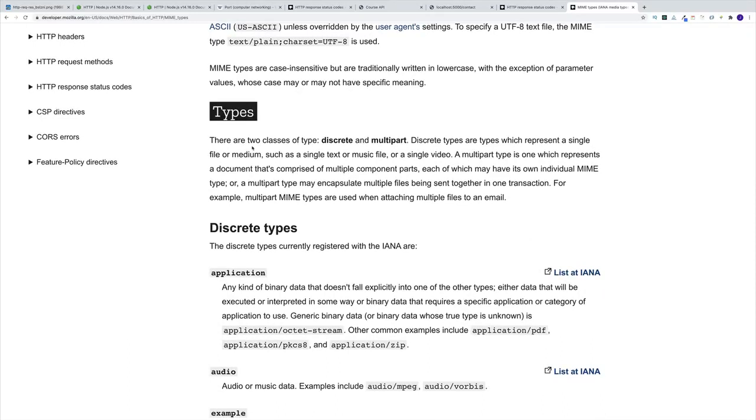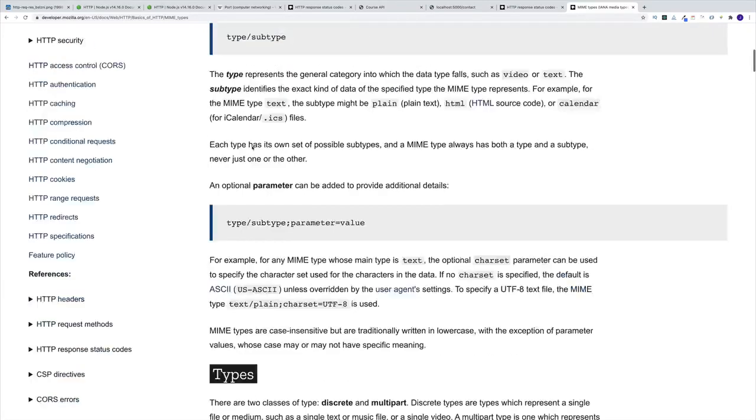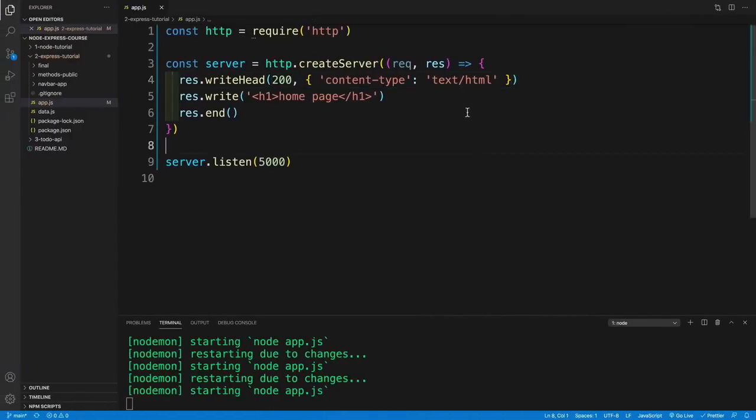Again, just remember the main idea where you're sending back something, right? And you need to describe to the browser, well, what are you sending back? Are you sending back the image? Are you sending back CSS? Are you sending back the HTML? And as you saw in a previous example, if you change that MIME type, if you change that content type header, yes, the browser will interpret that differently.